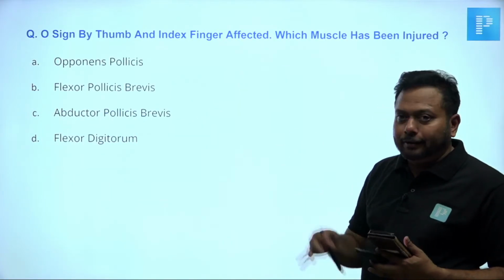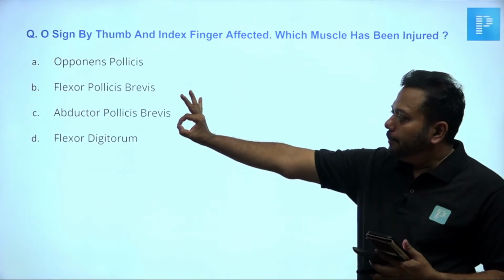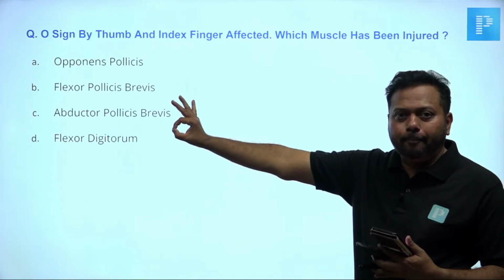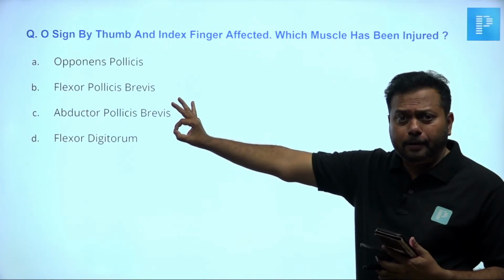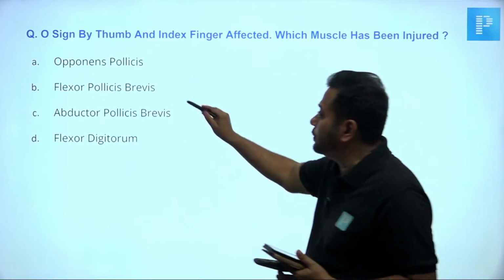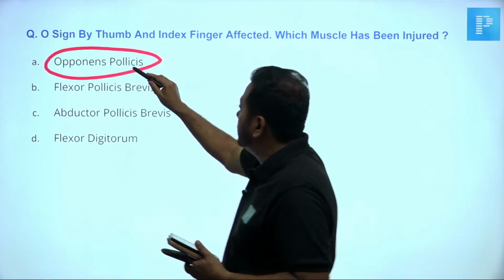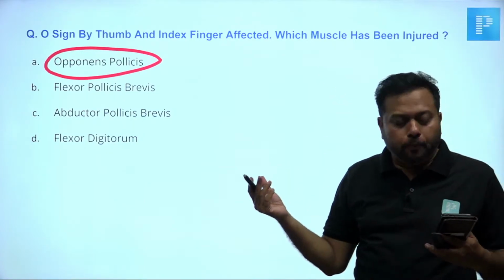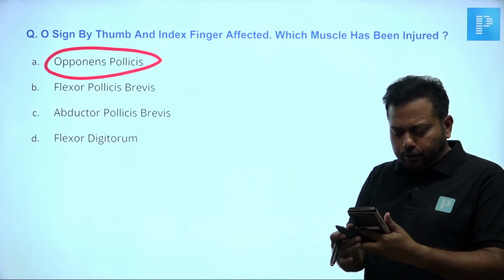O sign by thumb. Okay, by which muscle? This is called O sign by thumb. We'll check this in our median nerve palsy. This is because of your opponens pollicis. O sign by thumb and index finger affects which muscle has been injured? Opponens pollicis. Okay, it should be opponens pollicis.